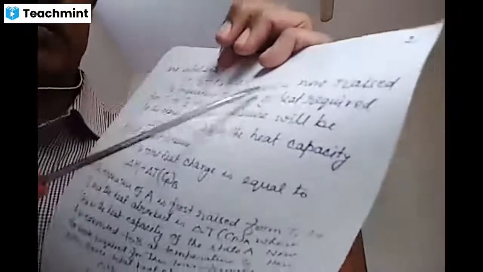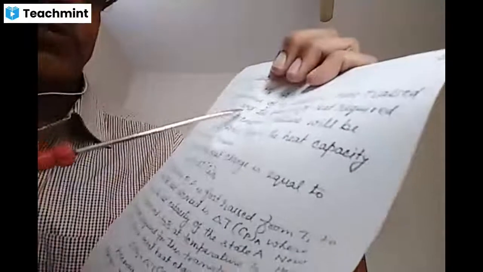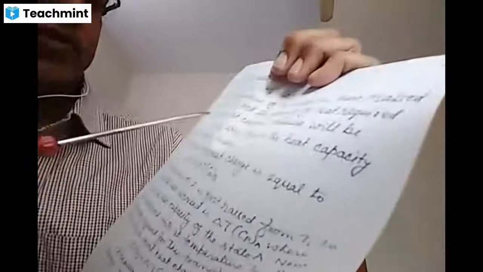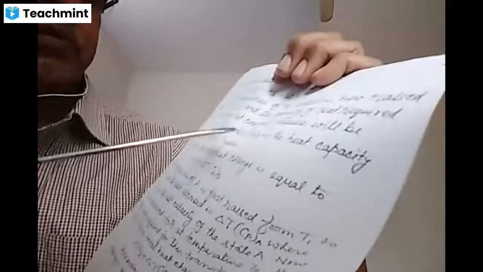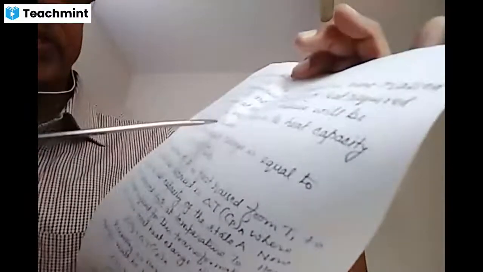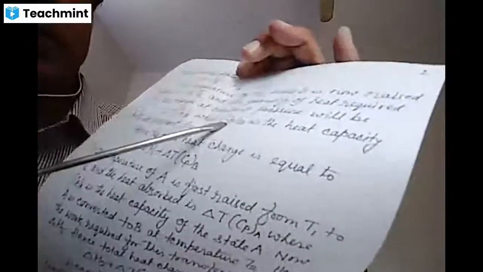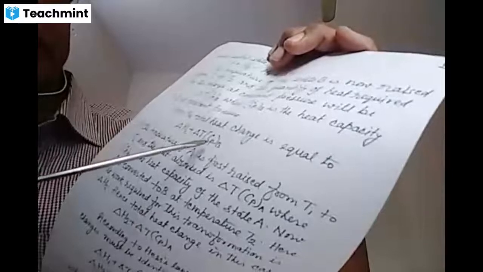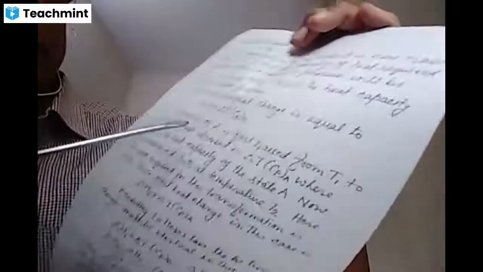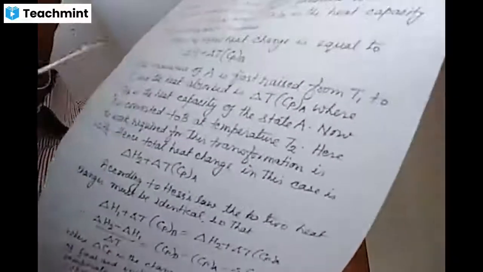The temperature of the state B is now raised from T1 to T2, and the quantity of heat required for this change at constant pressure will be del T Cp of B, where Cpb is the heat capacity of B at constant pressure. Cp means heat capacity at constant pressure, that is specific heat at constant pressure. Hence, the total heat change is equal to del H1 plus del T into Cp of B. And if the temperature is raised from T1 to T2, this is the second stage.